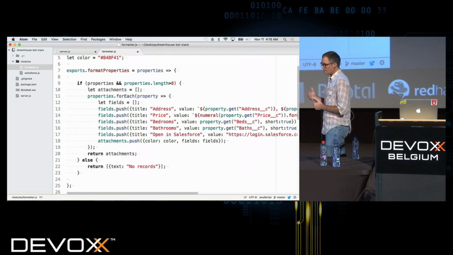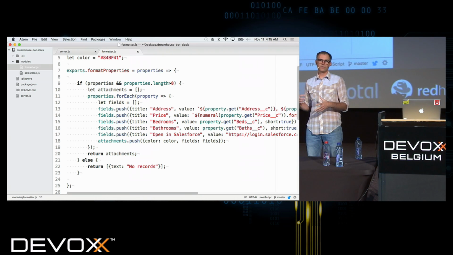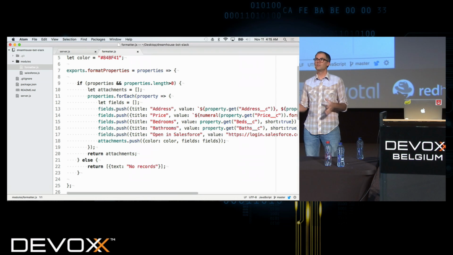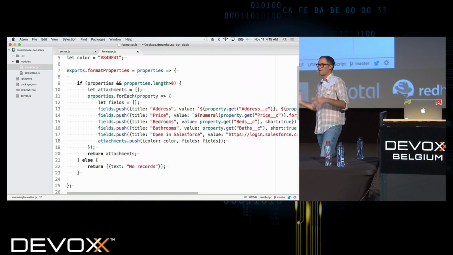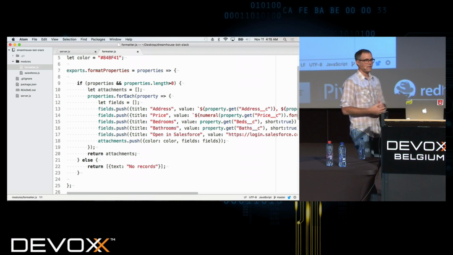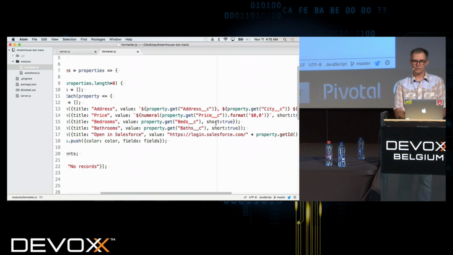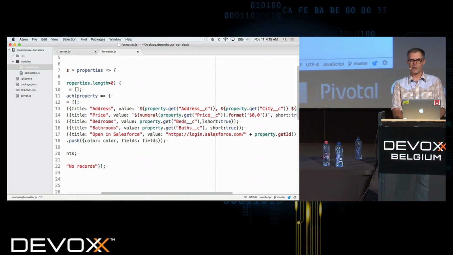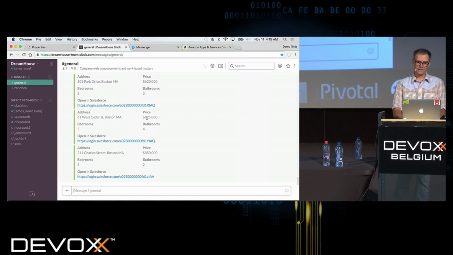So in most of the bots that I've seen, you don't often do HTML. Usually you do a JSON structure, and then that JSON structure gets rendered by the chat channel. So in the case of Slack, that's what we're doing, is we're giving it essentially this JSON data structure with titles and values. And then we have parameters like whether or not it's short, and those are what gets rendered like this.